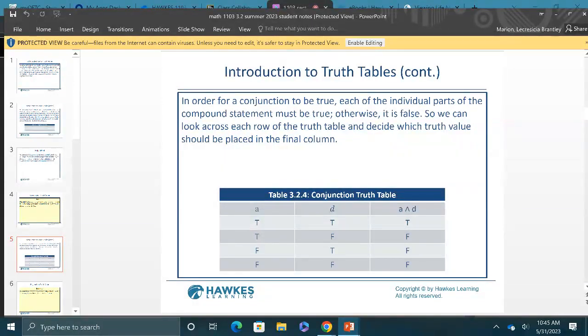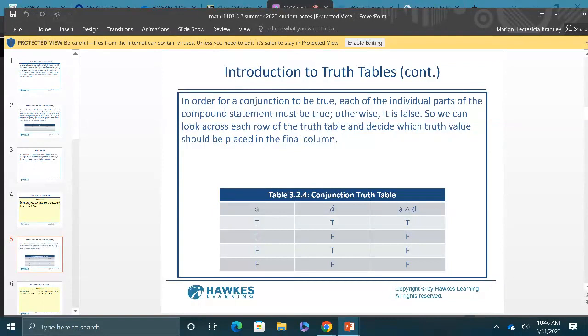So you have to keep in your mind, if they give you the and symbol and you have two truths, then your answer is going to be true. I even wrote that there: if it's and, and you have two truths, then your answer is the truth. And don't even worry about it. I try to put words with it, but sometimes it's kind of confusing. It's like, if this is true and that is true, then the answer is true.